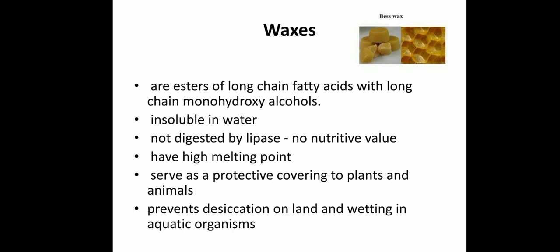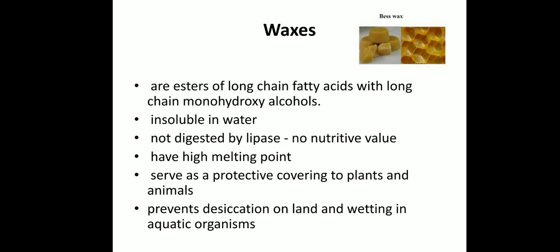The wax is very hard when cold, but it becomes soft and pliable when warm. It's another character. And these waxes have high melting point. They serve as a protective covering to plants and animals. Plants in the case, animals in the case, they act as a protective covering.